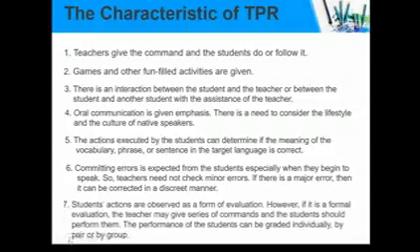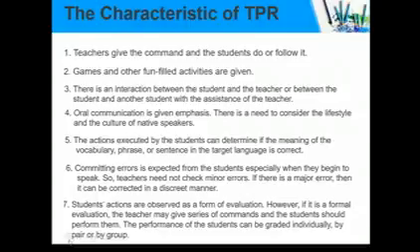And then committing errors is expected from the student, especially when they begin to speak. So teachers need to overlook minor errors. If there is a major error, then it can be corrected in a discreet manner. And then students' actions are observed as a form of evaluation. However, it is not a formal evaluation. The teacher may give a series of commands and students should perform them.